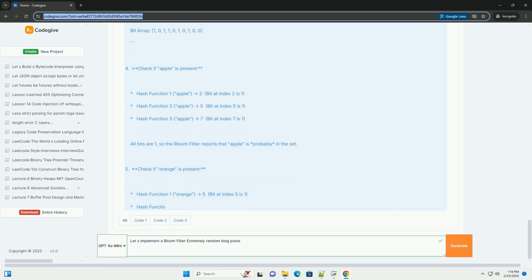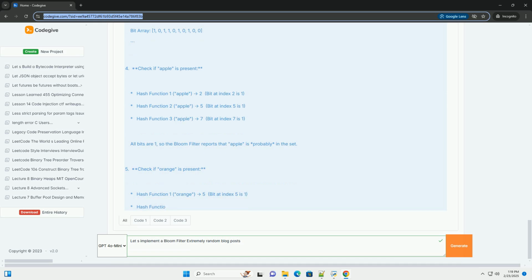Bloom filters are valuable in a wide variety of applications. Spam filtering. Check if an email address or URL is on a blacklist. Database systems. Optimize database queries by preventing lookups for keys that are definitely not in the database. Pre-filtering before accessing disk. Network caching. Determine if a resource is likely to be in the cache. Content delivery networks, CDNs, determine if a particular object is likely to exist at an edge server.